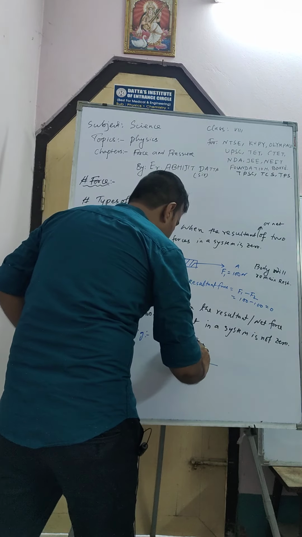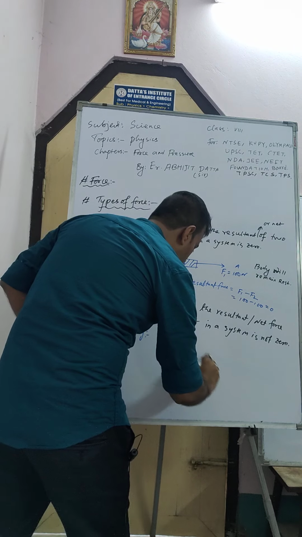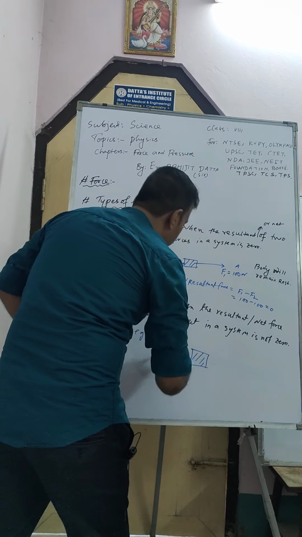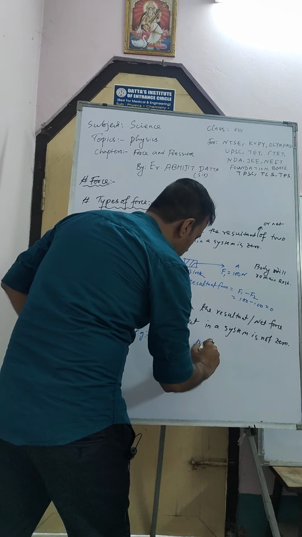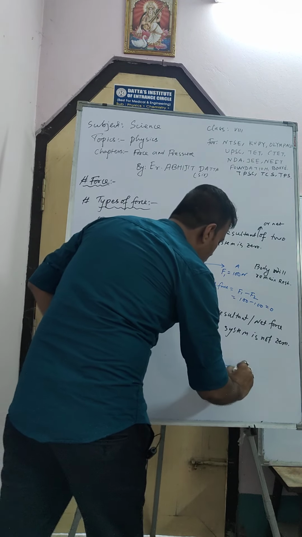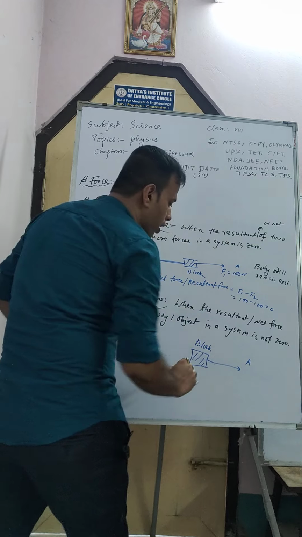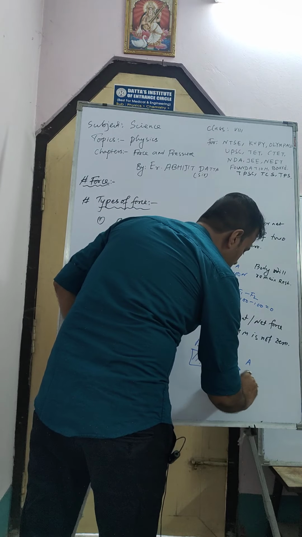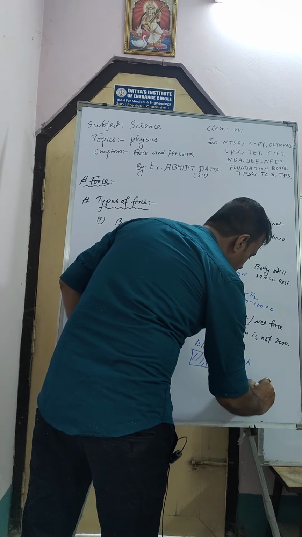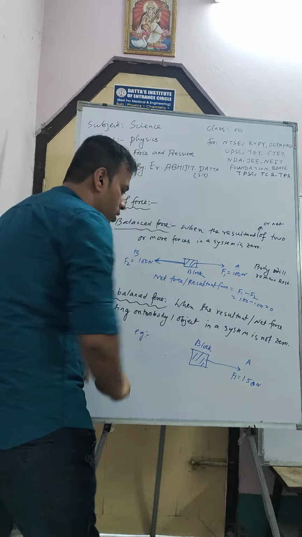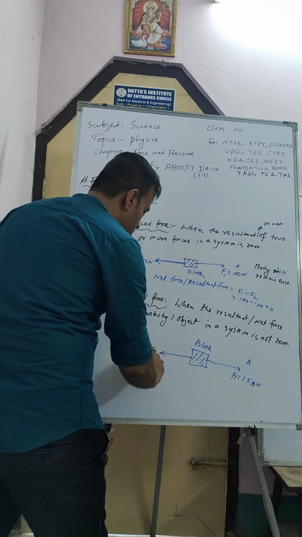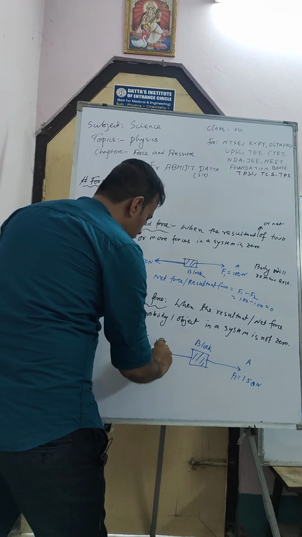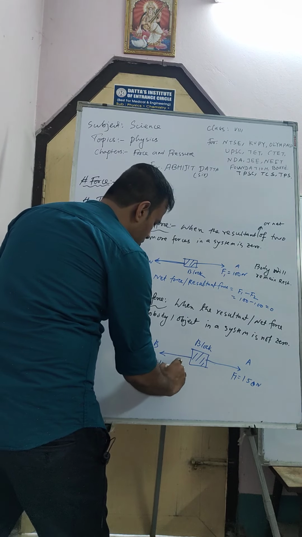Suppose this one is a block, and one student A is applying force in this direction, 150 Newton. He is pulling this one, and B is also applying force by 120 Newton.